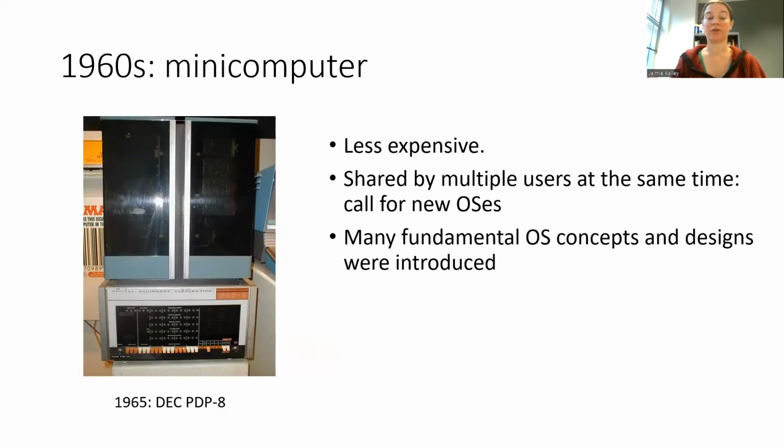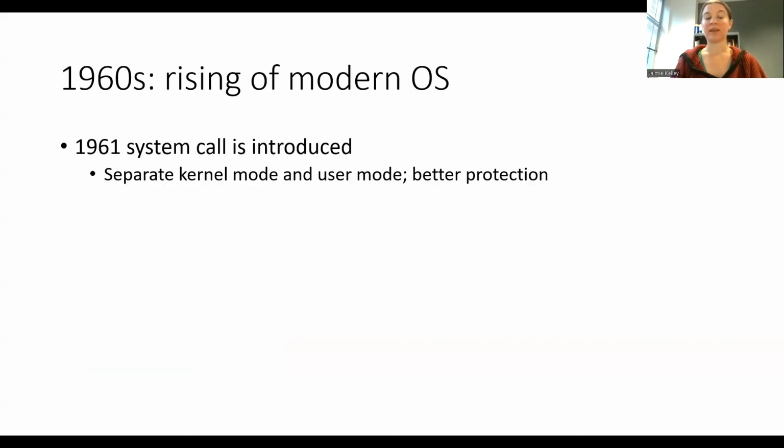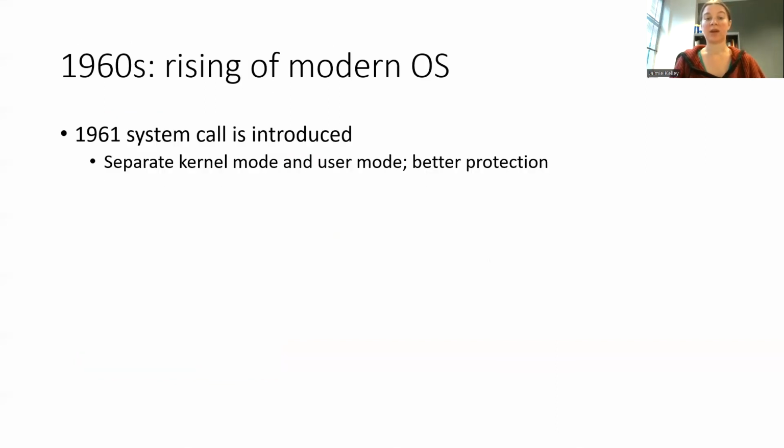The minicomputer was smaller than a mainframe, but could still take up more room than a single rack. It used core memory and transistors in place of vacuum tubes, and it was intended to be shared by multiple users logged in at the same time, which resulted in several advancements in operating systems design. In 1961, user programs were no longer allowed to directly access input and output, because of the introduction of a separate mode for user control of the CPU versus operating system control of the CPU.